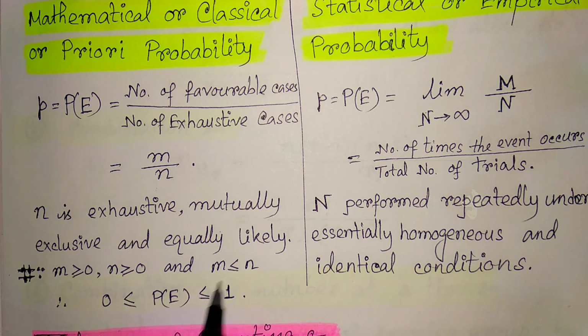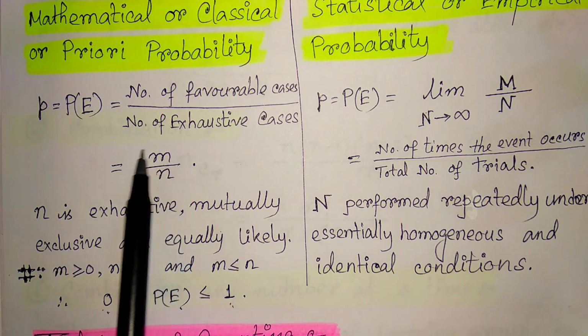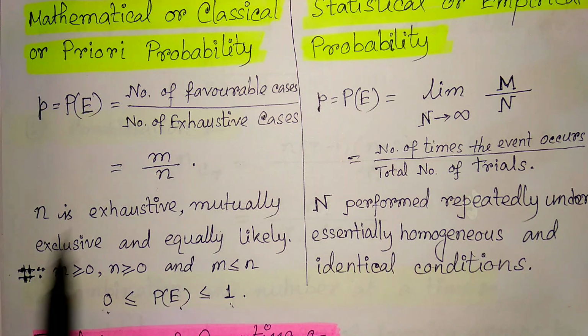On that basis, we can say this probability value always lies between 0 and 1, because m may be 0. If it is 0, then the value is 0, and if m is equal to n, then the value is 1, and this is the minimum and the maximum value for the probability of any event. Otherwise, the value always lies between 0 and 1.